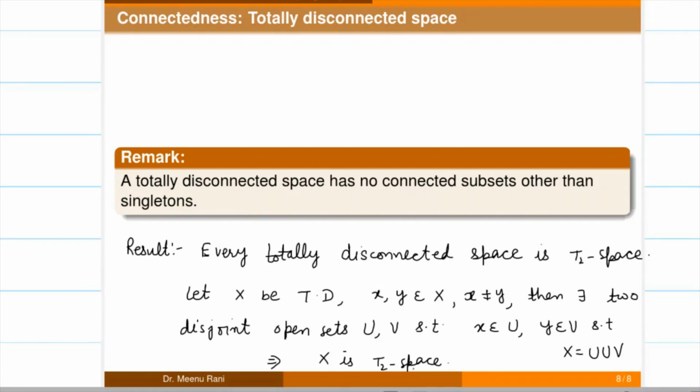And here T2 is separated by two disjoint open sets, and here a totally disconnected space is separated by a disconnection of X. So this is the difference between a T2 space and a totally disconnected space, because this is not true in a T2 space. So in the next lecture we will discuss the path connected space and its components.